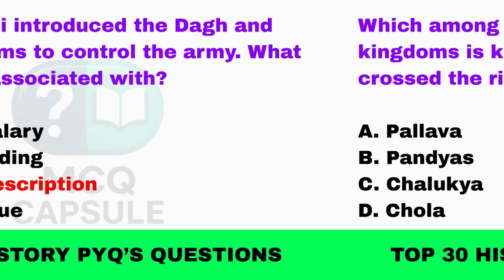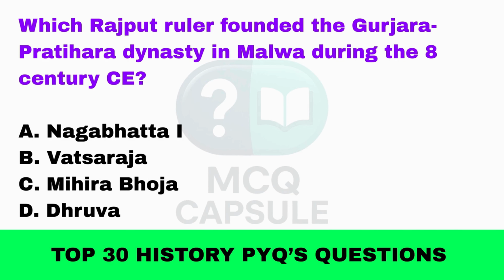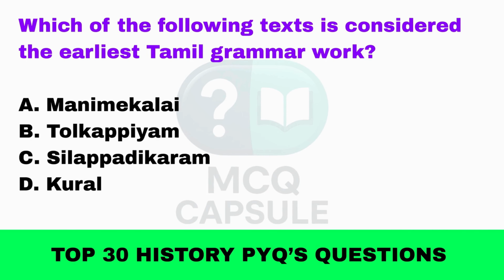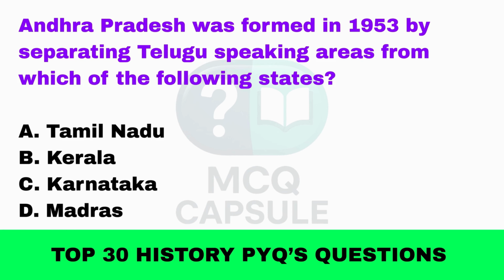Soldier's description. Which among the following South Indian kingdoms is known for the conquest that crossed the river Ganga in the north? Chola. Which Rajput ruler founded the Gurjara Pratihara dynasty in Malwa during the 8th century CE? Nagabhata. Which of the following texts is considered the earliest Tamil grammar work? Tolkappiyam. Andhra Pradesh was formed in 1953 by separating Telugu-speaking areas from which of the following states?